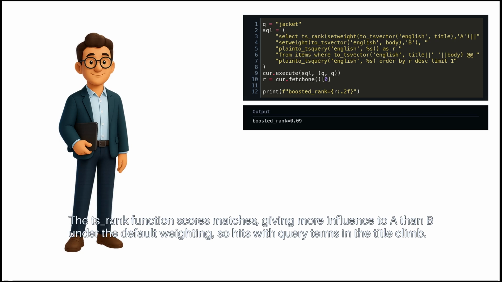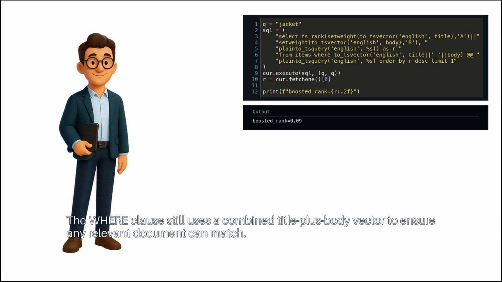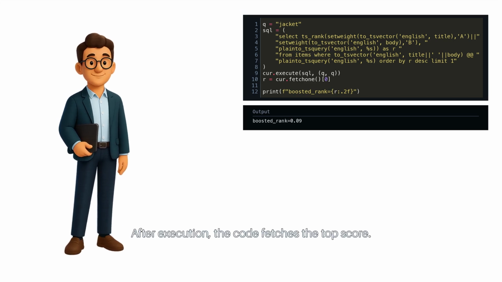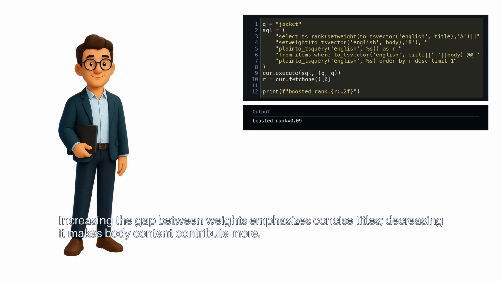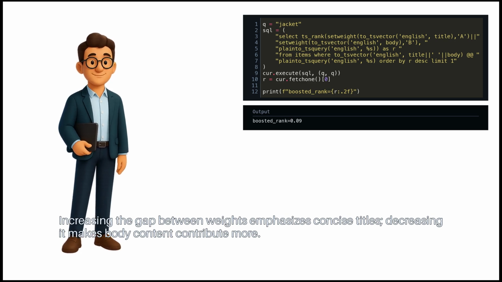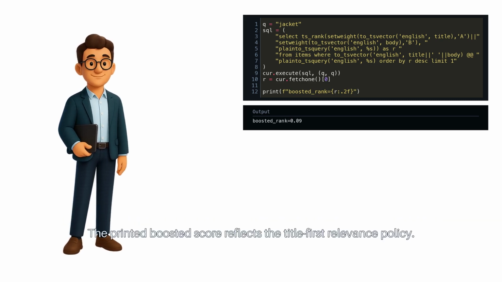So hits with query terms in the title climb. The where clause still uses a combined title plus body vector to ensure any relevant document can match. After execution, the code fetches the top score. Increasing the gap between weights emphasizes concise titles. Decreasing it makes body content contribute more. The printed boosted score reflects the title-first relevance policy.